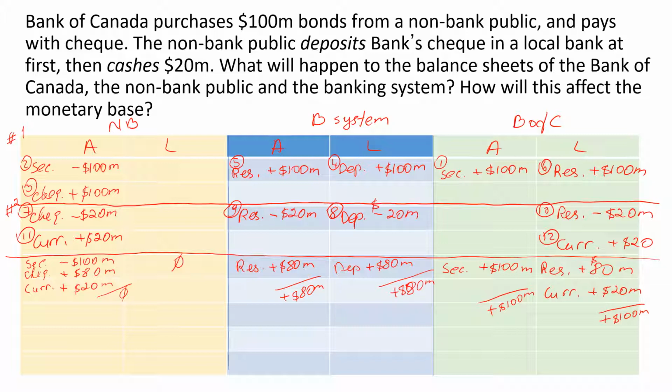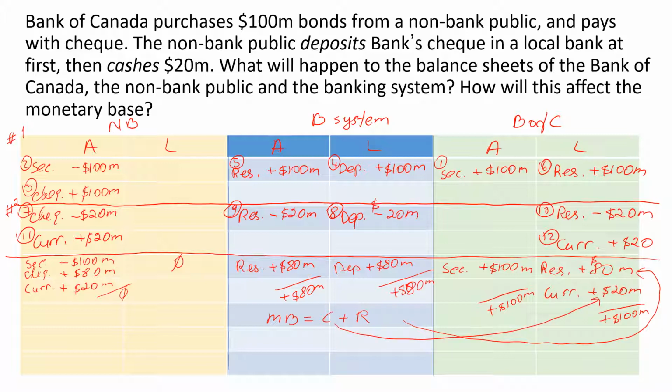How does this affect the monetary base? Well, monetary base is currency plus reserves. Now, we already see that the reserves in the Bank of Canada's liabilities have increased by $80 million, and currency has increased by $20 million.